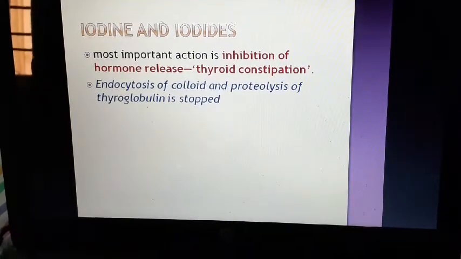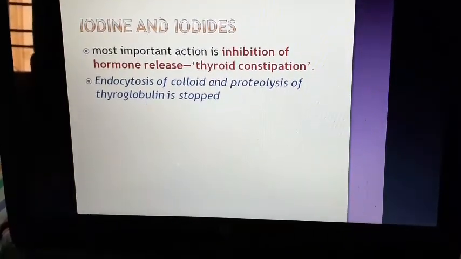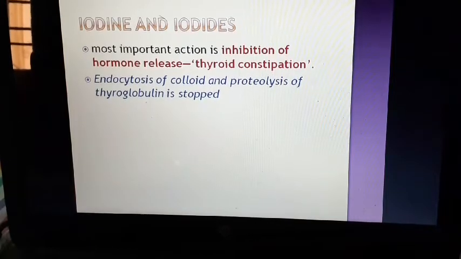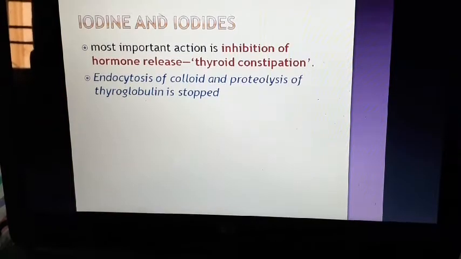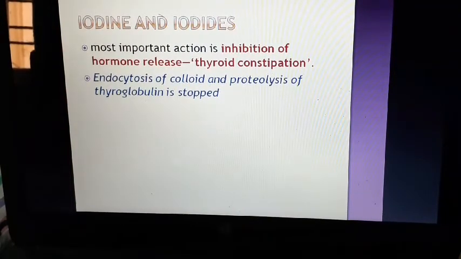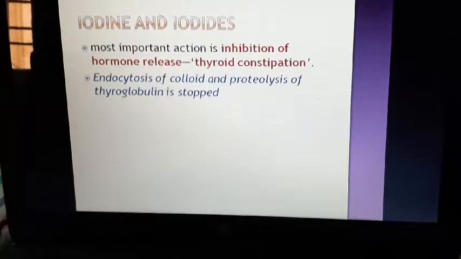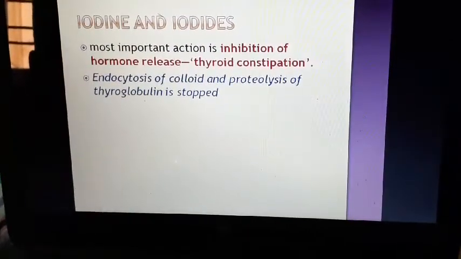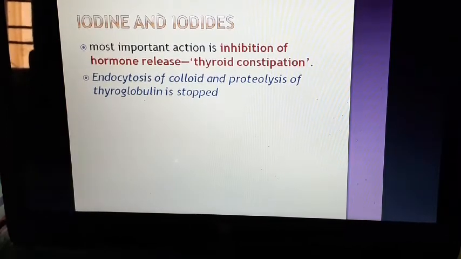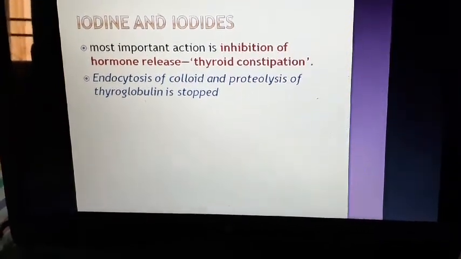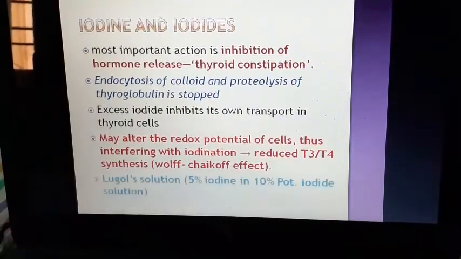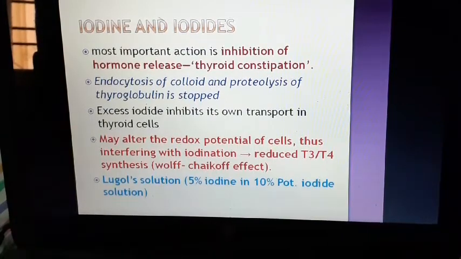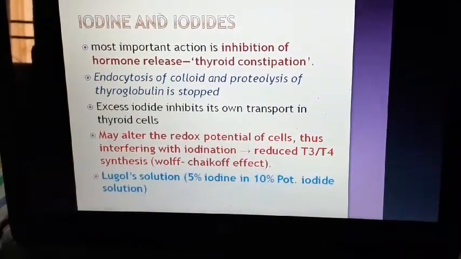So if we remember the Wolff-Chaikoff effect, then we can understand how iodide helps in the treatment of hyperthyroidism. So if iodide is given in excess, then release of the stored hormone into the circulation is less. Endocytosis of the colloid and proteolysis of the thyroglobulin is stopped, and excess iodide inhibits its own transport in the thyroid cells. So when excess body iodide is there, that inhibits its own transport.